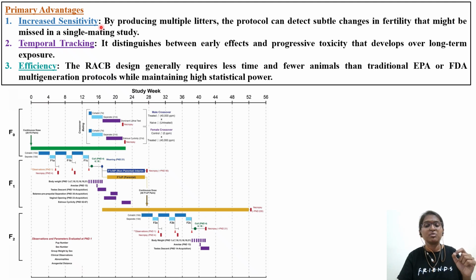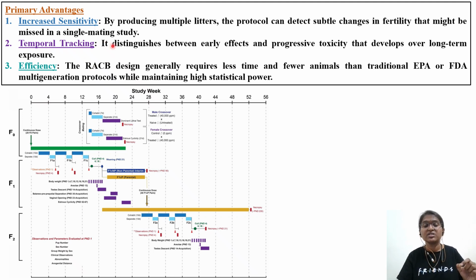By using this RACB protocol, by producing multiple litters, up to 5 generations, the protocol can detect subtle changes in fertility that might be missed in a single mating study. In the case of the FEED study, that is fertility and early embryonic development, single mating means only one generation is done. So anything which is missed during this type of single mating study can be captured in the case of the RACB protocol, because of which it has more sensitivity when compared to multi-generation or segment 1 study. Temporal tracking.